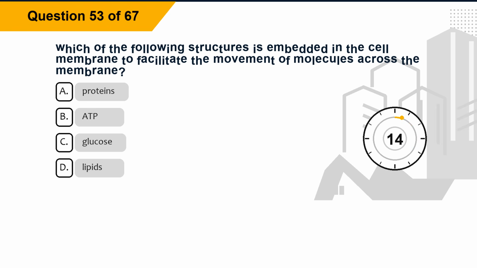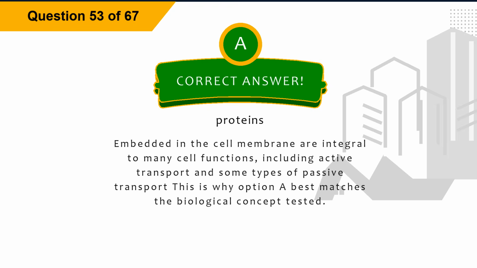Question 53. Which of the following structures is embedded in the cell membrane to facilitate the movement of molecules across the membrane? Option A, proteins. Option B, ATP. Option C, glucose. Option D, lipids. The correct answer is option A, proteins. Explanation. Proteins embedded in the cell membrane are integral to many cell functions, including active transport and some types of passive transport. This is why option A best matches the biological concept tested.